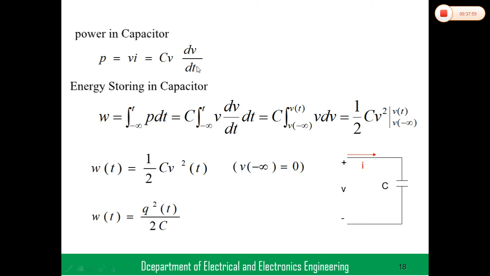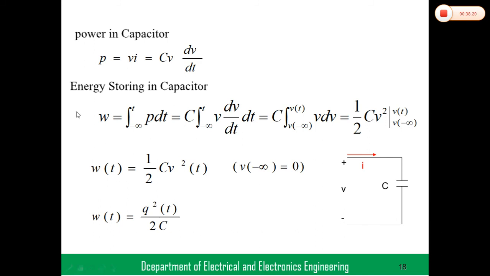Next, very very important, energy. Energy stored in capacitor. Energy is the integration of P into dt.